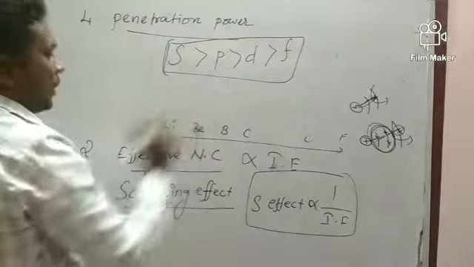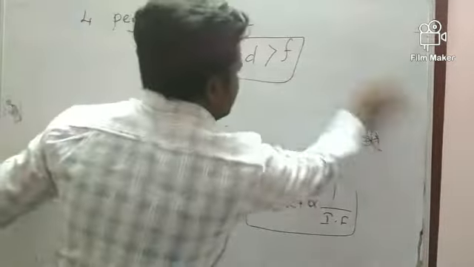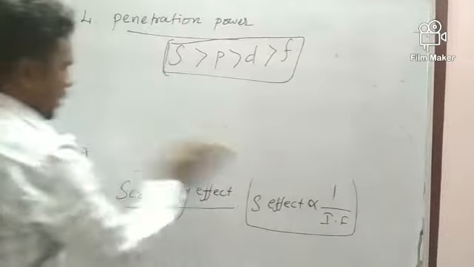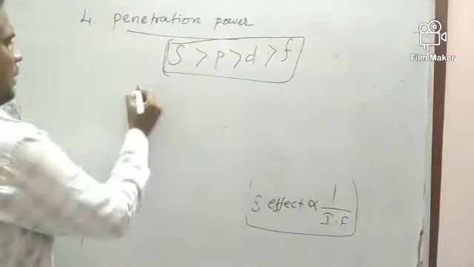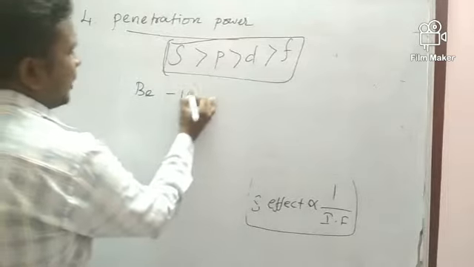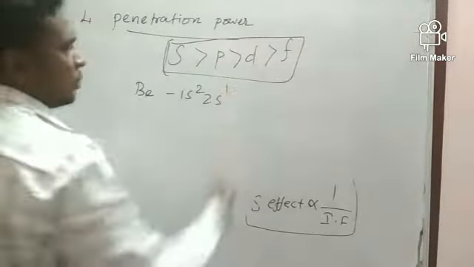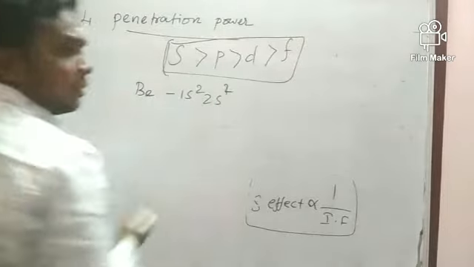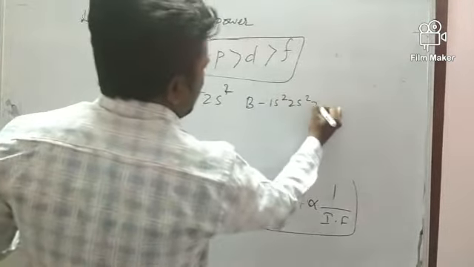Then one example: I have taken beryllium and boron. You know that the electronic configuration of beryllium is 1s2 2s2. Then boron is 1s2 2s2 2p1.